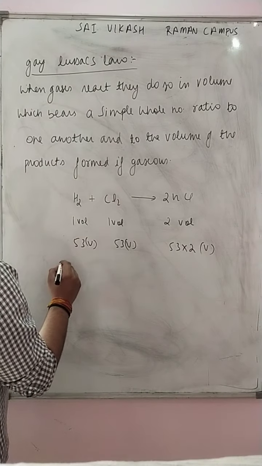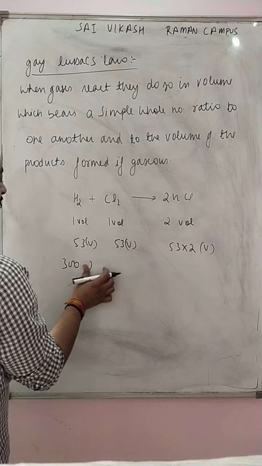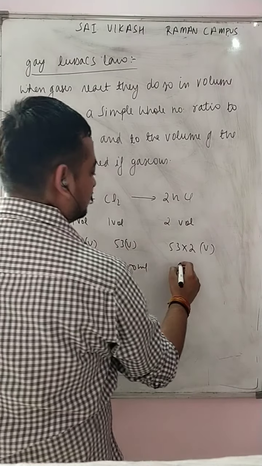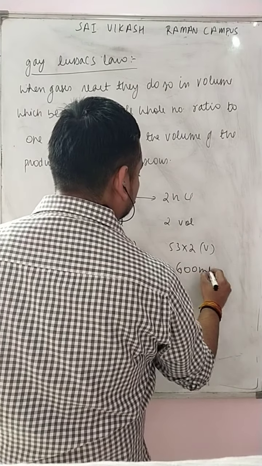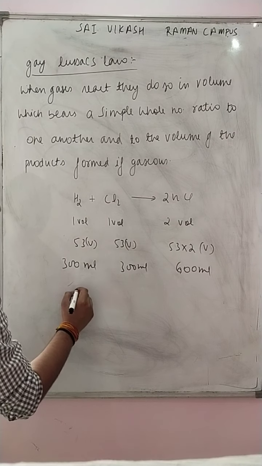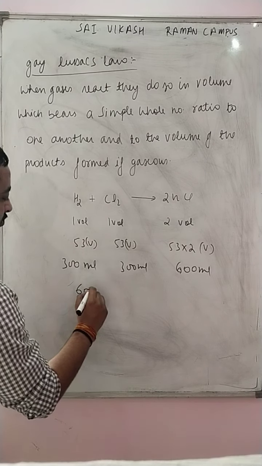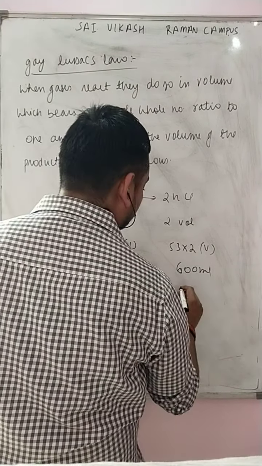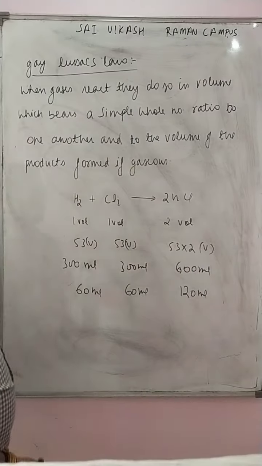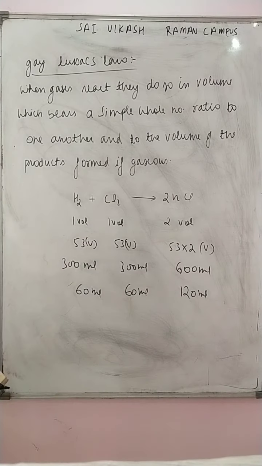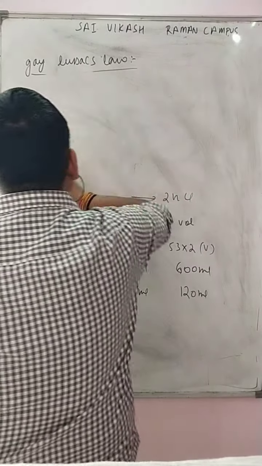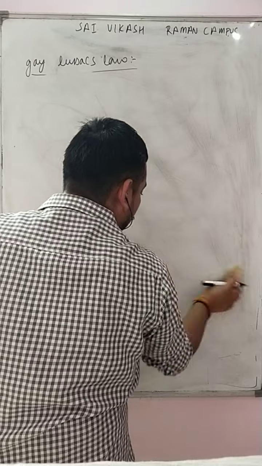Just remember, if these are 300 ml and these are also 300 ml, then they will produce 600 ml. Just as simple as that. One more example, 60 ml of H2 will react with 60 ml of chlorine and they will yield 120 ml of this. So just take this as your screenshot and write over it in your notebook. Let us take one more example to make you understand this topic well.